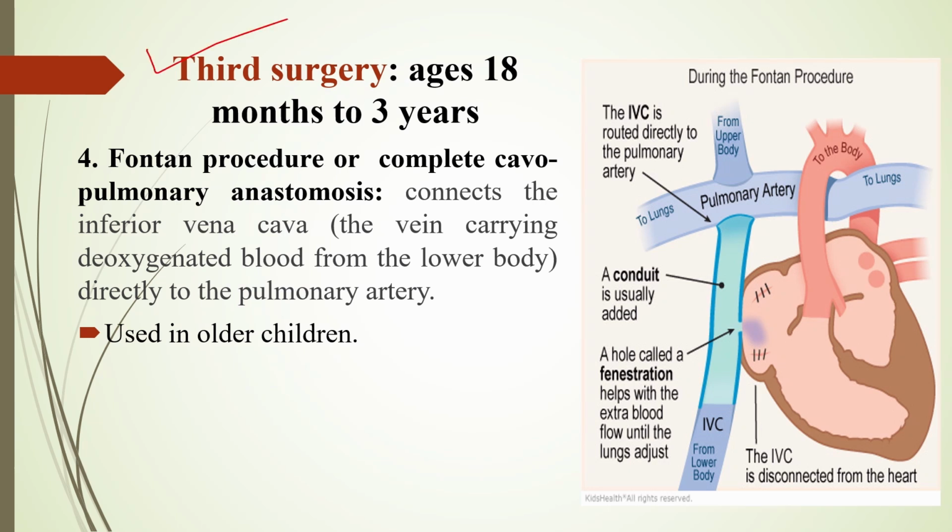Then next procedure is the third surgery, that is done between the ages of 18 months to 3 years. तो इसको फॉन्टेन प्रोसीजर बोलेंगे। इसमें जो शंटिंग की जाएगी that is between the pulmonary artery and the inferior vena cava के बीच में। जैसे यहाँ बताया गया है कि this is the inferior vena cava and this is pulmonary artery. तो इन दोनों के बीच में शंटिंग की जाएगी so that the deoxygenated blood will flow directly toward the pulmonary artery. So used in the older children.